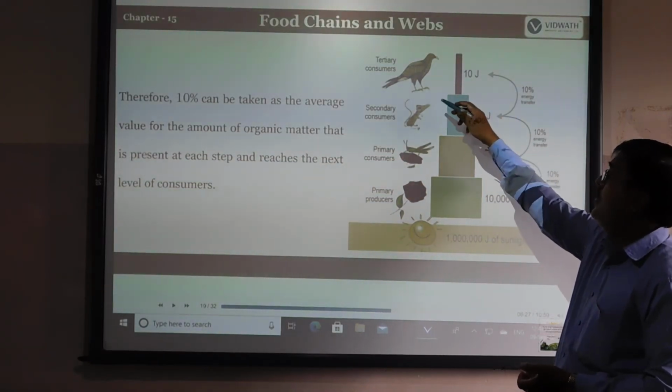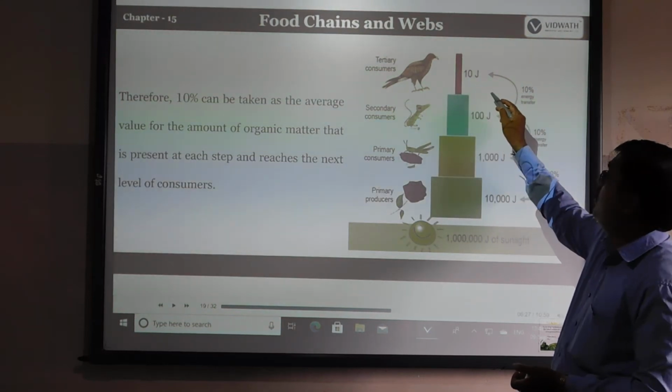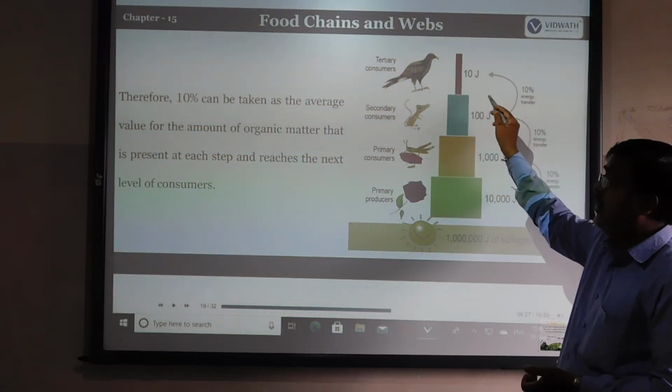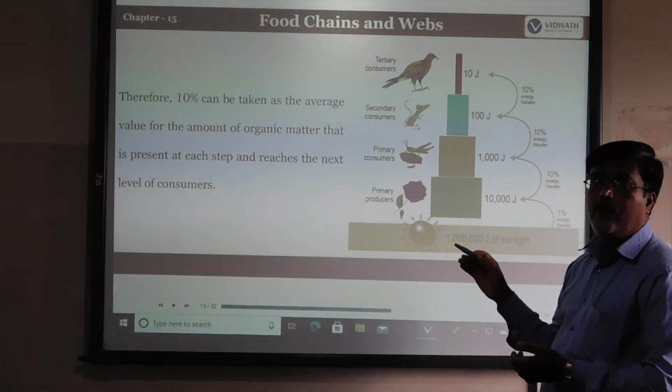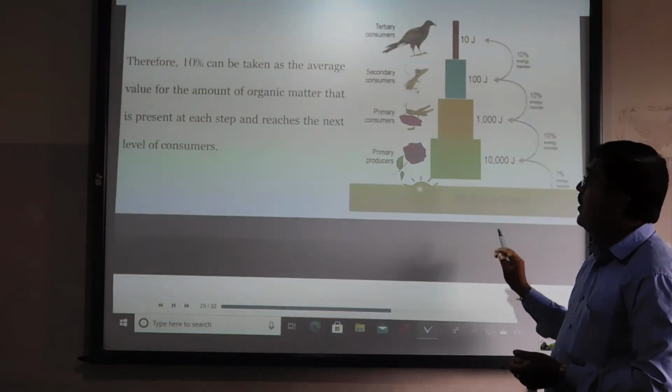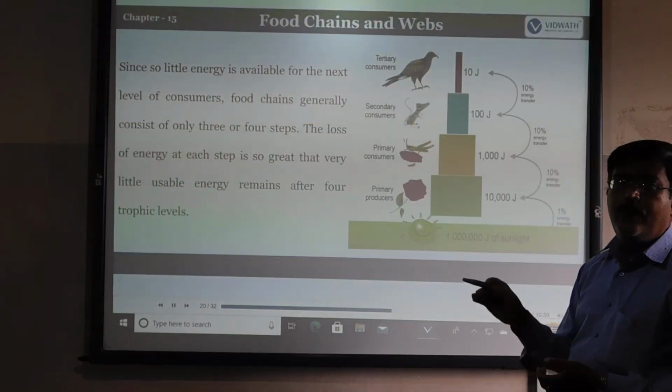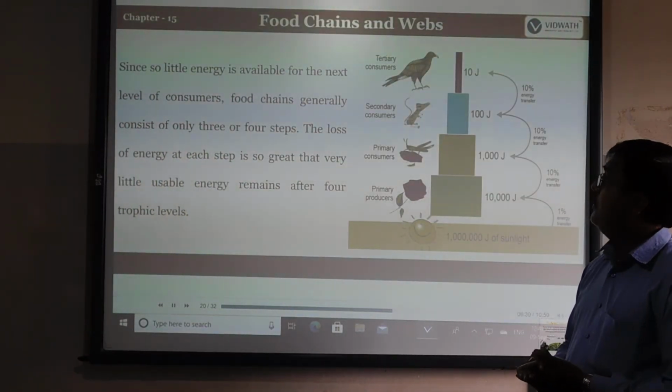Lastly, we have the hawk. This is our tertiary consumer. So here also you can see that only 10% of the energy is transferred from one organism level to another organism level. So this is how energy flows in the ecosystem.